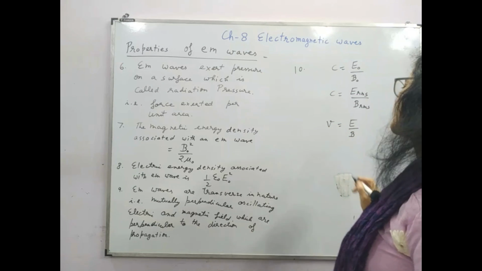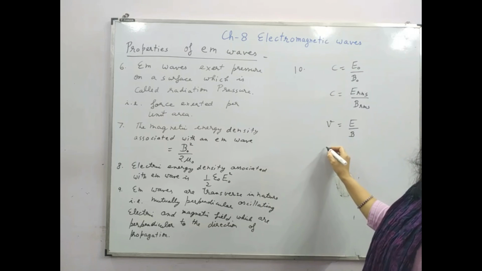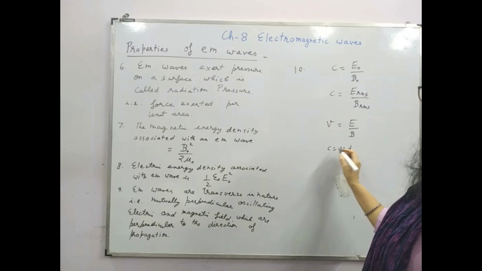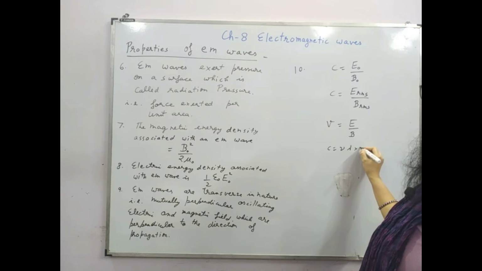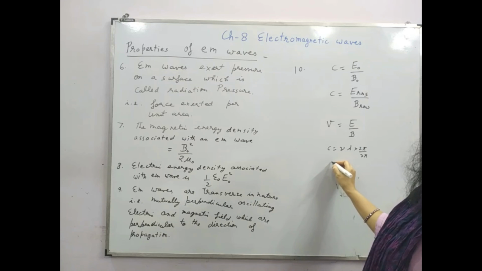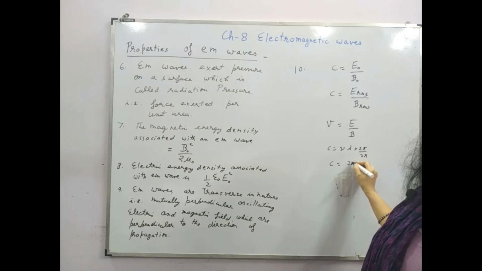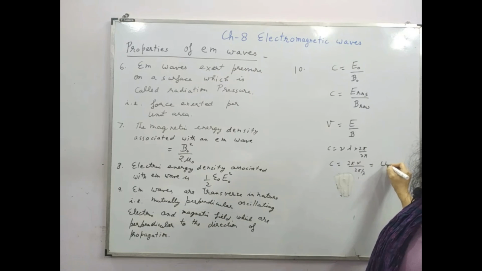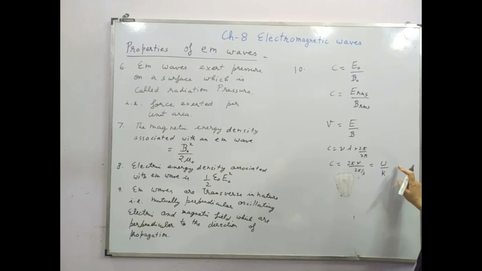One more form is, we know C is equal to nu lambda. So if I multiply and divide this by 2 pi, we can write C is equal to 2 pi nu upon 2 pi by lambda. So this is omega upon k. Omega is angular velocity and k is propagation constant of the wave. So this was also one form.